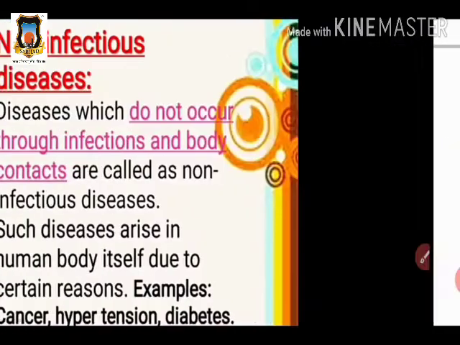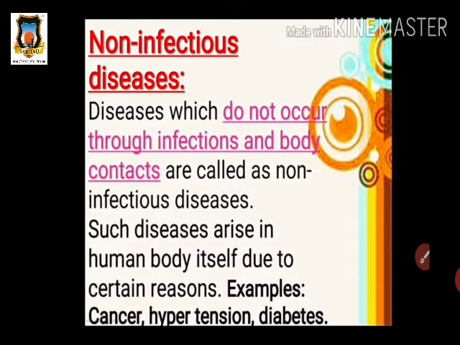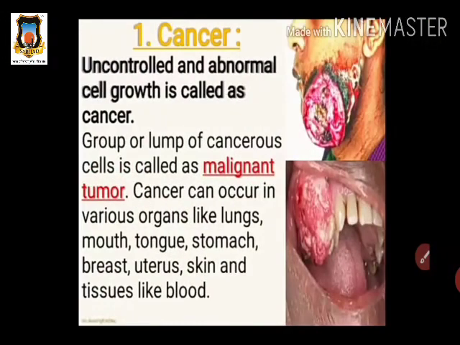So first I again explain what non-infectious diseases are. The diseases which do not occur through infection and body contact are called non-infectious diseases, and these diseases arise in the human body by themselves. Means there are no other vectors or biotic or abiotic factors responsible for these diseases. So examples are cancer, hypertension, diabetes. Okay, so here we see the first disease, that is cancer.